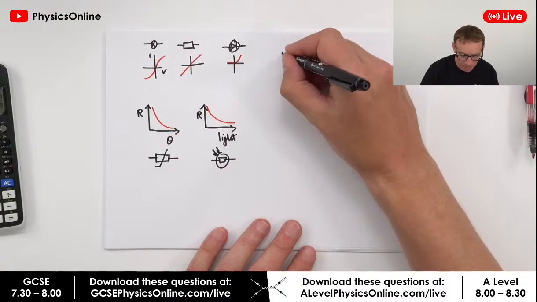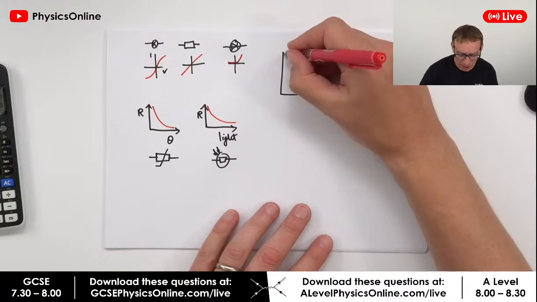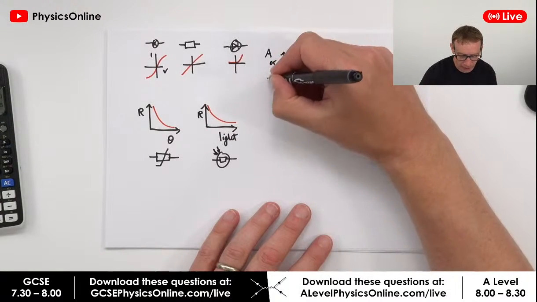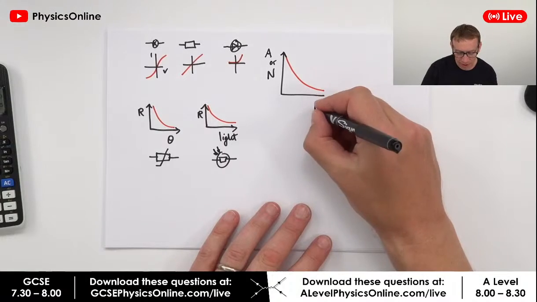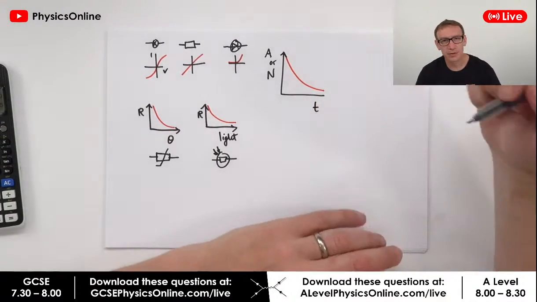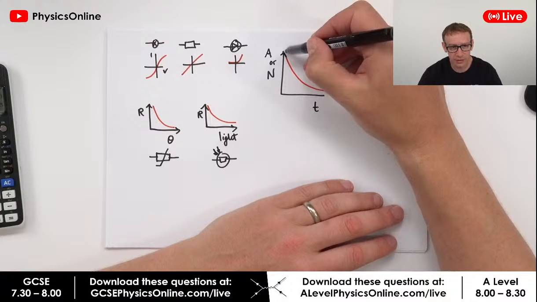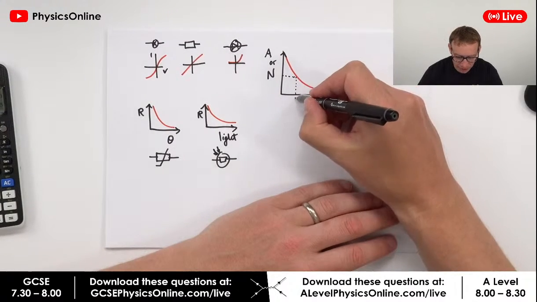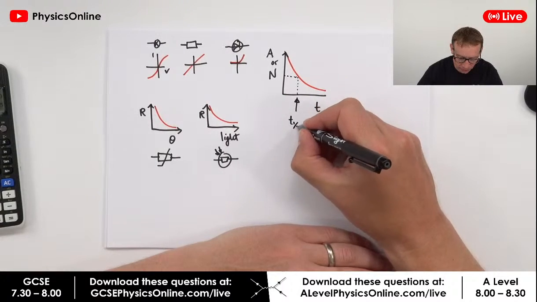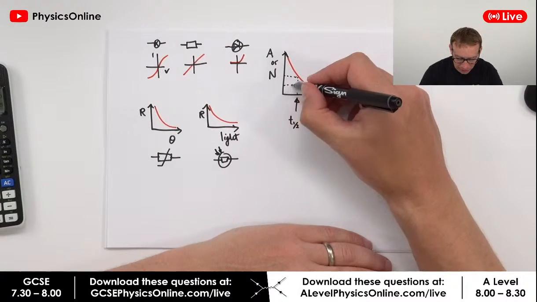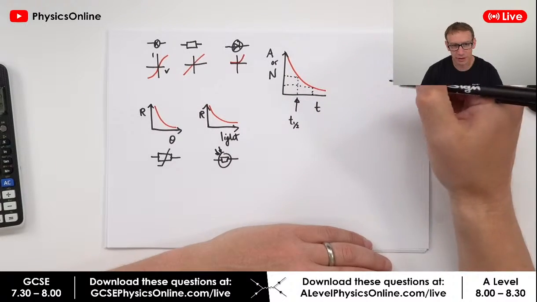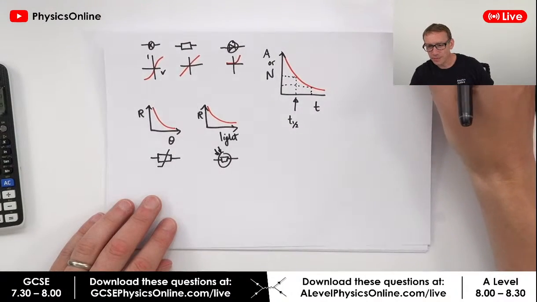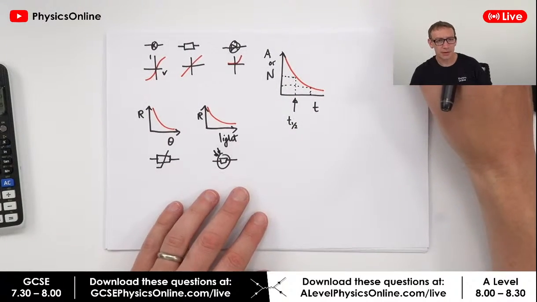The other one you need to know about is pretty similar to this, and it's a graph that looks like this. Here we have either the activity or the number of radioactive isotopes, and we have time along the bottom. If you want to work out the half-life of something, you look at the original amount, you look at half the value, and then you go down, and this time down here is what we call the half-life. I'm just going to call that T a half. And if you then half that again, we get to 2 times the half-life, and it basically halves and halves and halves. I think those are the main graphs that you need to know.